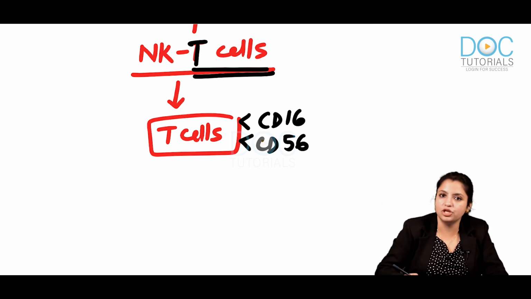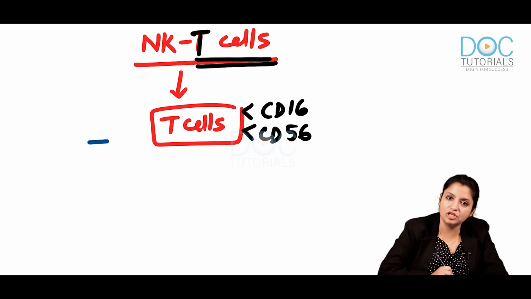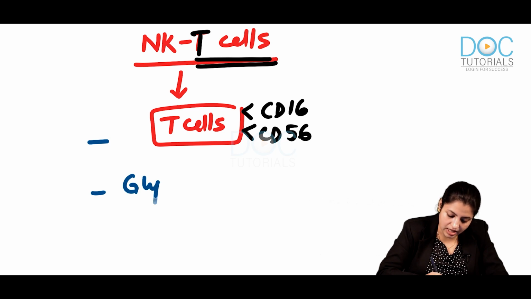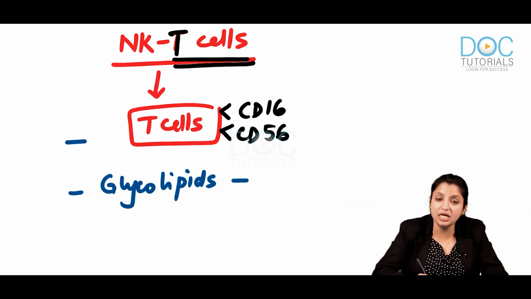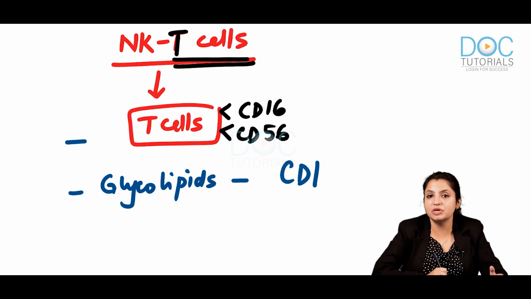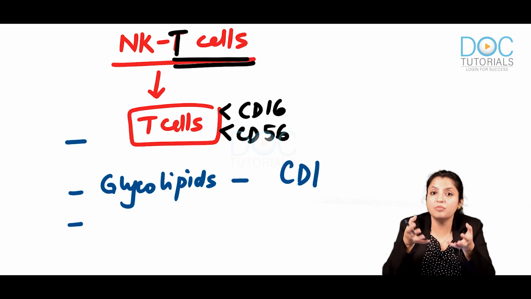So they identified these molecules and asked, what are they? Then they found out that they are very special molecules because these types of molecules can respond to glycolipids which are presented by MHC like molecules, especially by CD1. So they identified that NK T cells can identify the glycolipids which are presented by MHC like molecules which have CD1 on them.